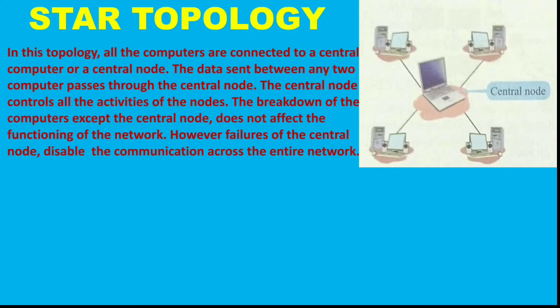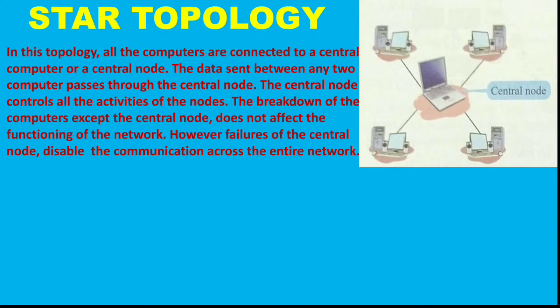Now if the central node doesn't function properly, the entire computer network will come to a halt. It will not be able to function or execute. So it is totally dependent on the central computer or node. So the breakdown of the computers except the central node does not affect the functioning of the network. However, failure of the central node disables the communication across the entire computer network.